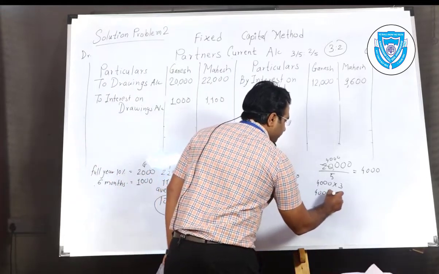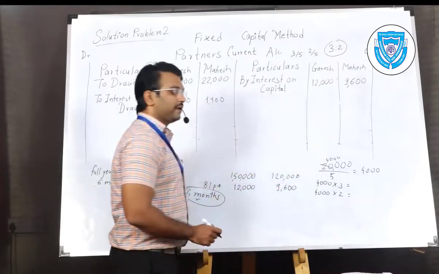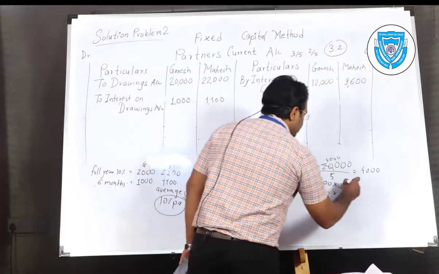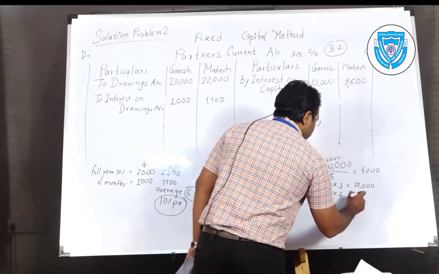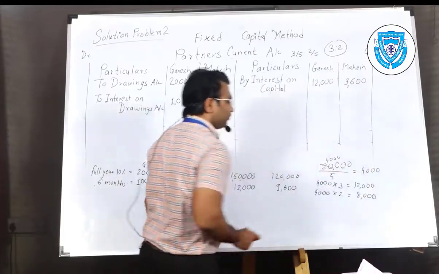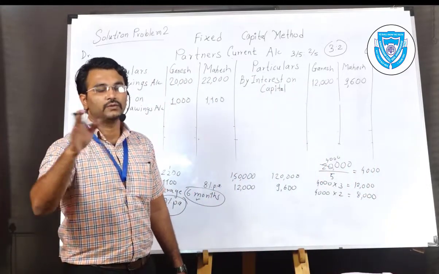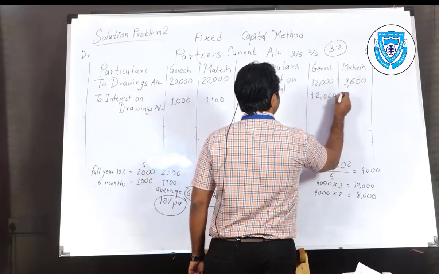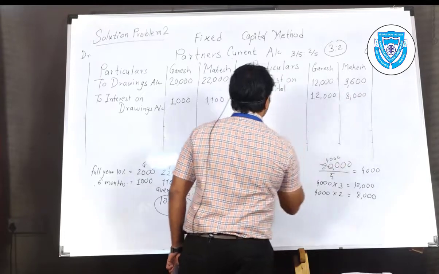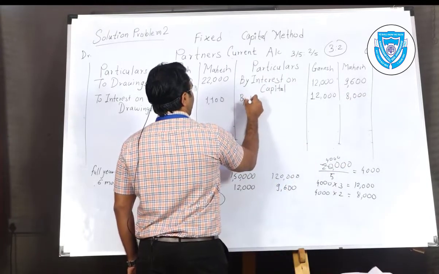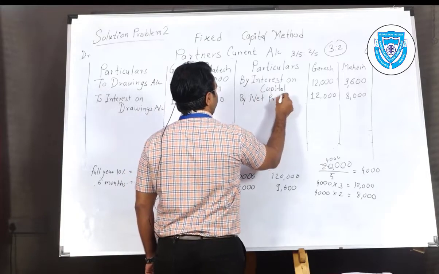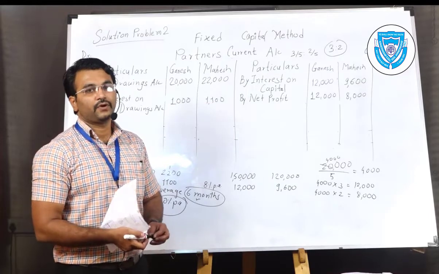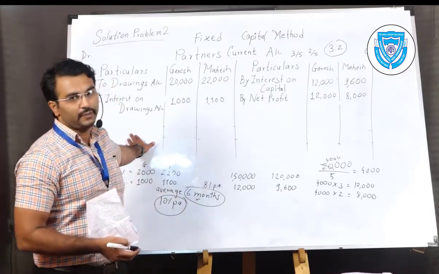And 3 shares and 2 shares, multiplied by 3 and 2. For Ganesh it is 3 shares. 4 threes are 12,000. 4 twos are 8,000. Figures are like that: 12,000, 8,000. So 12,000 for whom? Ganesh. And 8,000 for whom? Mahesh. By net profit. As I told you in the previous example, net profit is credited, net loss is debited.